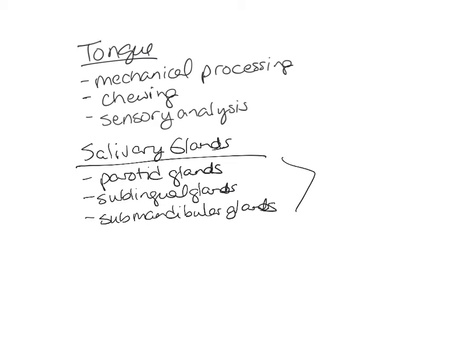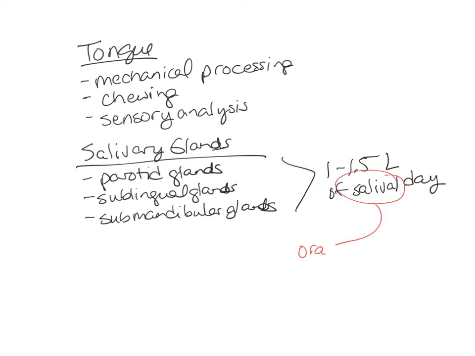These glands produce 1 to 1.5 liters of saliva each day. The saliva helps to keep the oral cavities flushed. That kind of helps to take away bacteria that might be building up inside the mouth.